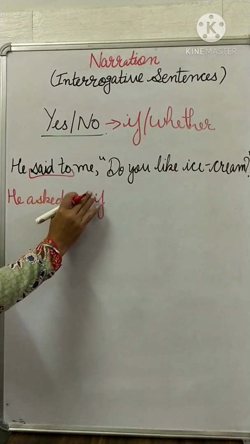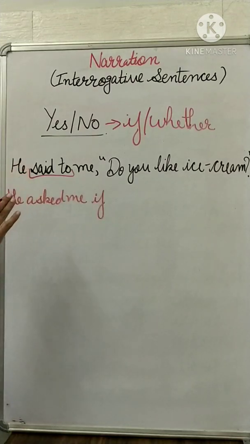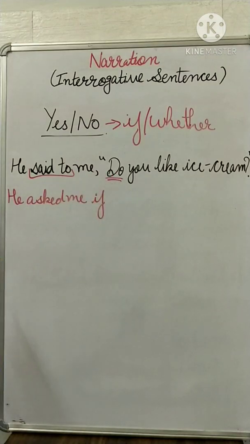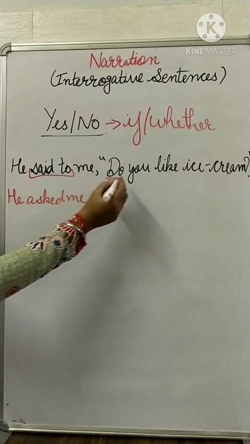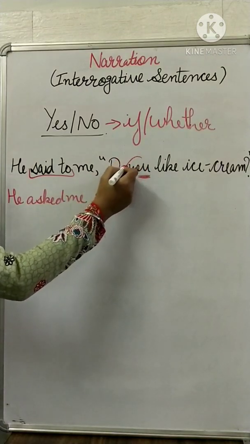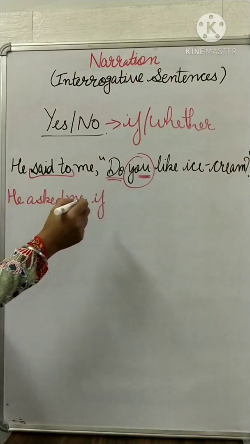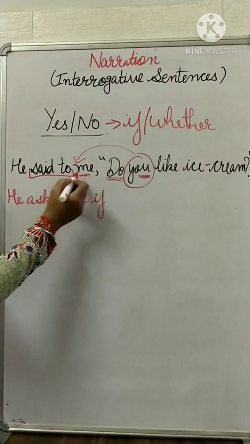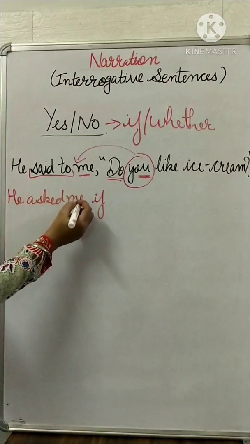He asked me if. Now just see, it is do. It means this sentence is in simple present tense, right? And before doing that, let us interchange the places. We have to change this subject, right? This is second person according to the object. So according to me. He asked me if